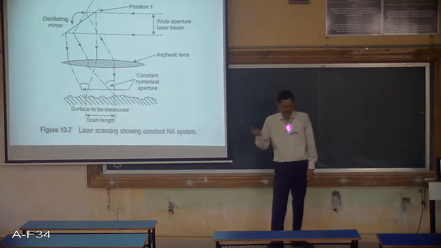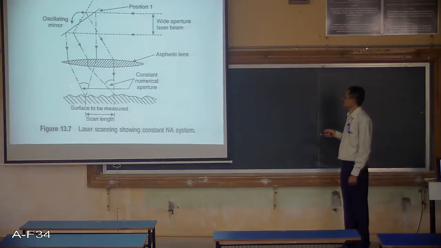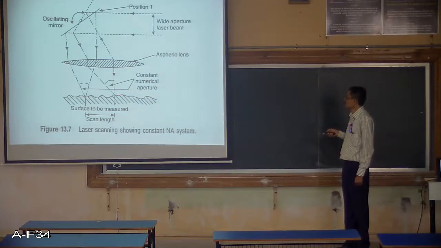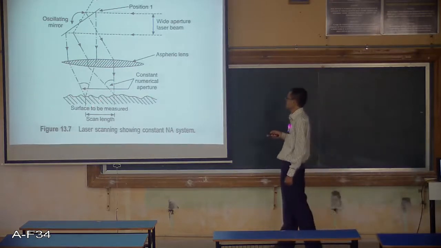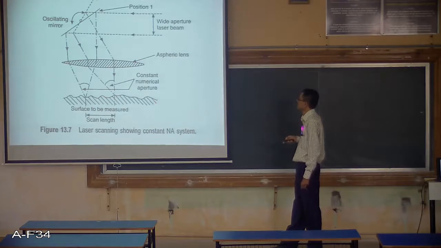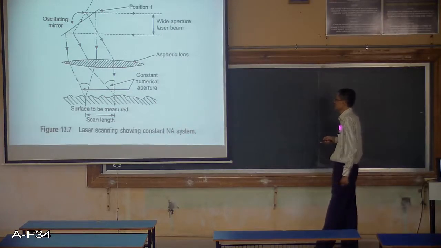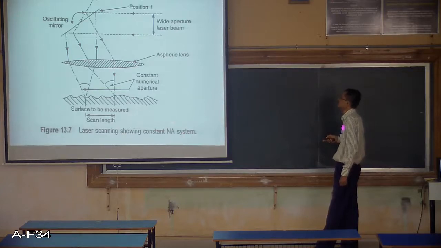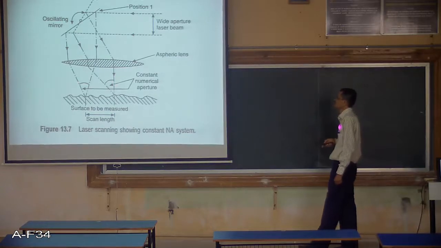To get the complete profile of the surface, you should divide this part into a number of scanning parts, and then one scanning part every time you have to scan and take the particular measurements. So this is known as a constant numerical aperture system. This is known as the numerical aperture angle. This angle remains the same.